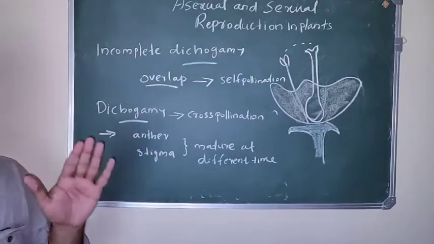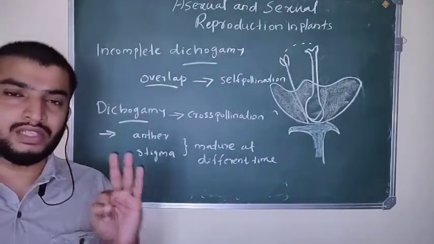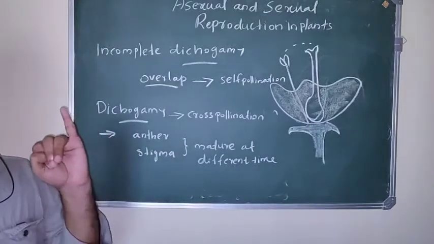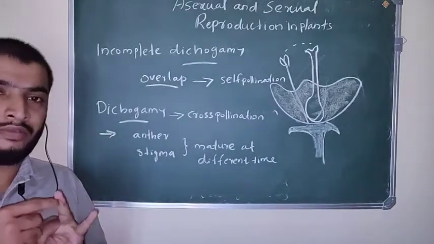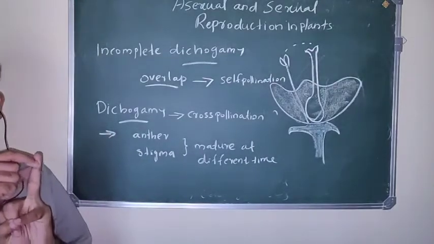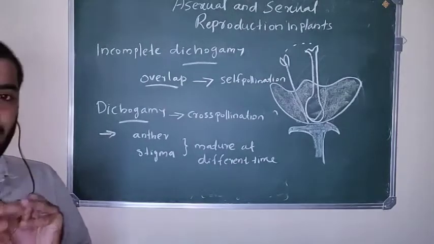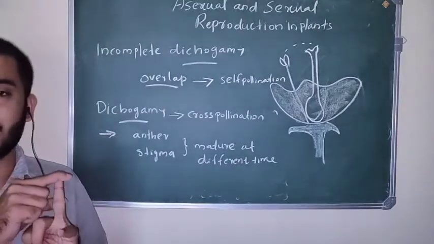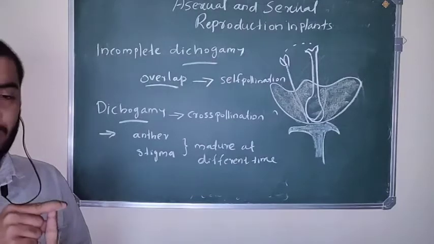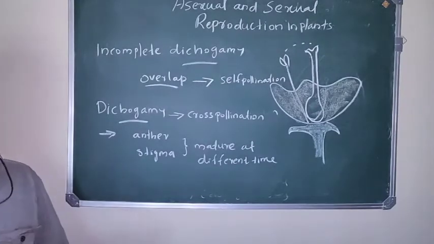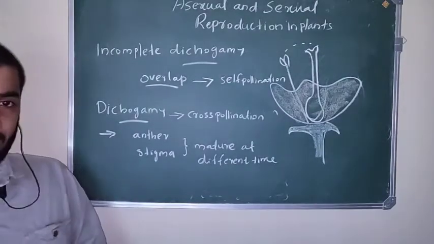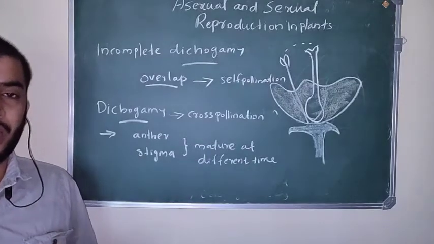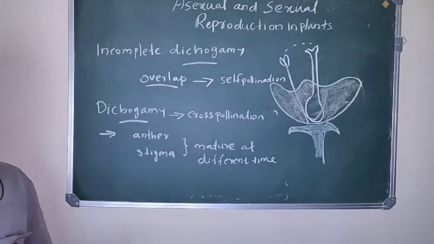So we have studied the three mechanisms which favor self-pollination. Cleistogamy. In cleistogamy we talked about the plant Camelina bengalensis, which has two types of flower, chasmogamous and cleistogamous. Cleistogamous flowers are subterranean, found under the soil, and they never open, and they perform self-pollination.